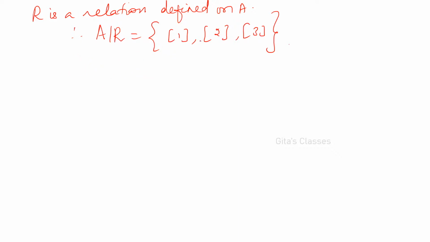How many elements are there in that? Equivalence class for 1, equivalence class for 2, equivalence class for 3. These are all again subsets.